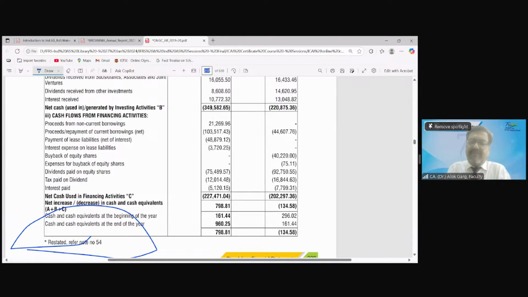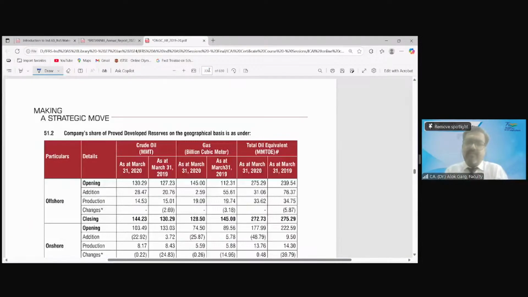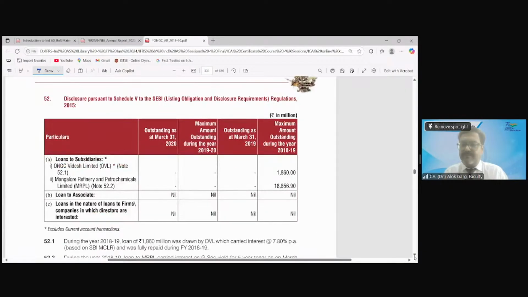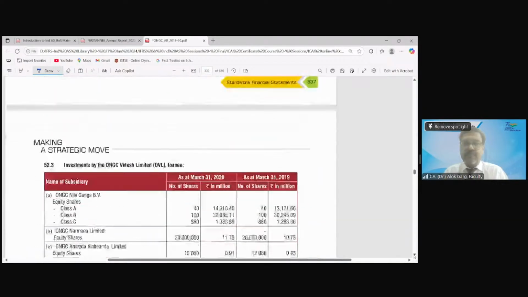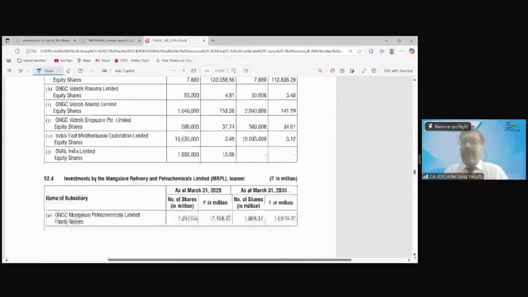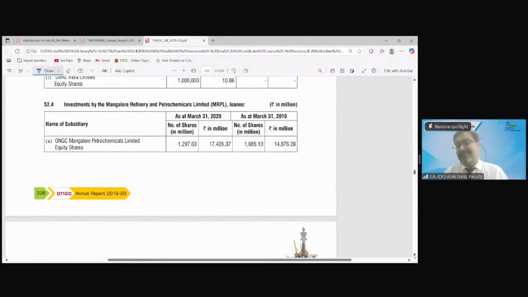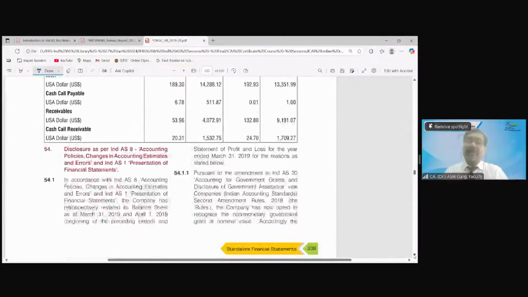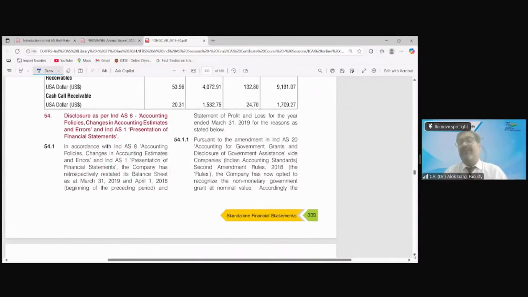Shall I go to note number 54? Shall I show you the magic? Note number 54, and you will be amazed to see the kind of detailed disclosures there are for this change in accounting policy or correction of error. Friends, this third balance sheet concept is in Ind AS 1 and Ind AS 8 both, right? In both the standards, the same concept is there, right?